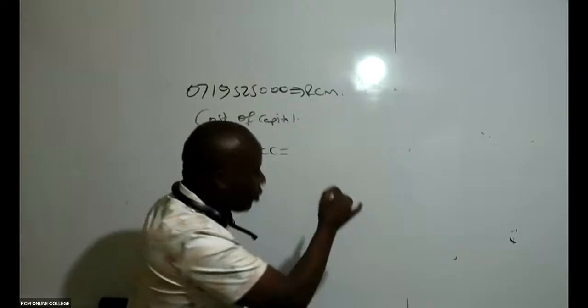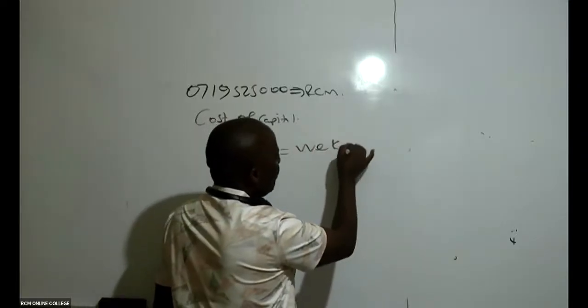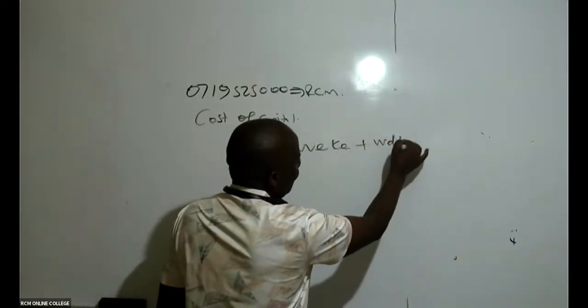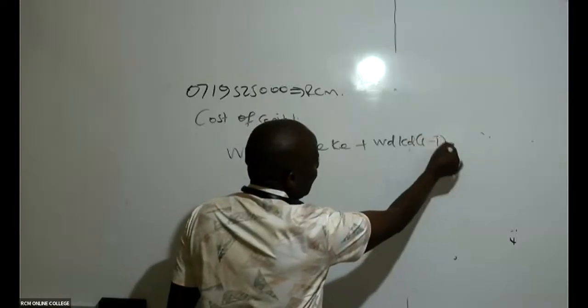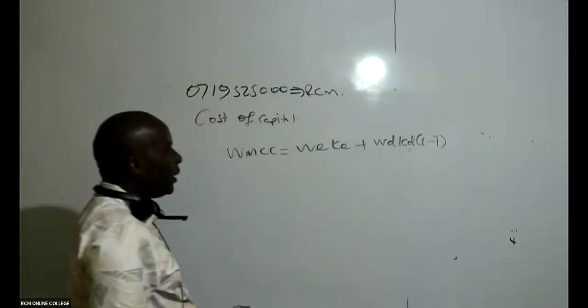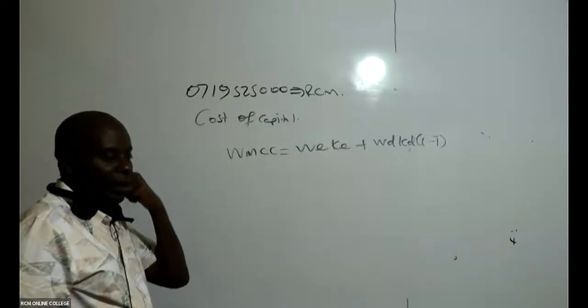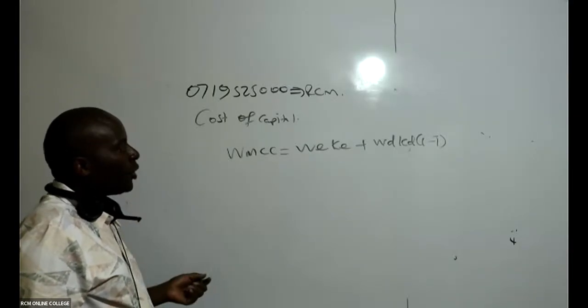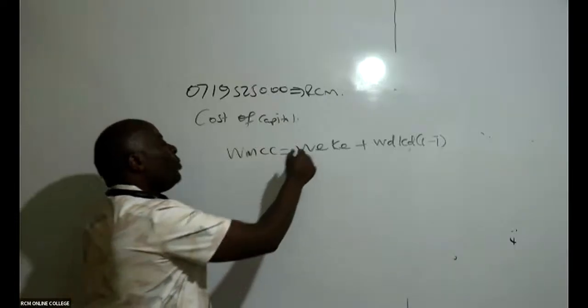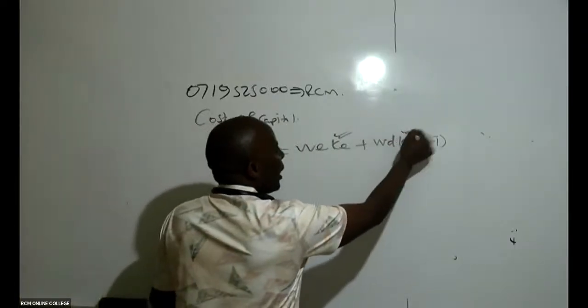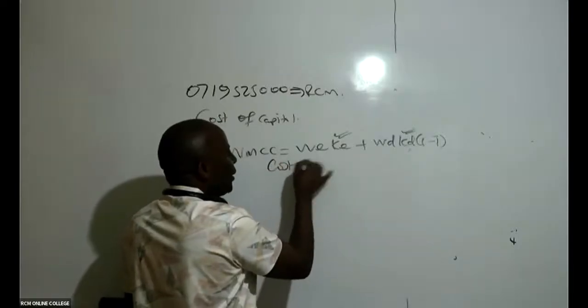To get our WMCC, I will take the weight of equity times cost of equity, plus the weight of debt times cost of debt times (1 minus T). The same formula would have been applicable if we had WACC. So the first thing I need to do is to compute these items. Let's start with the cost of equity.